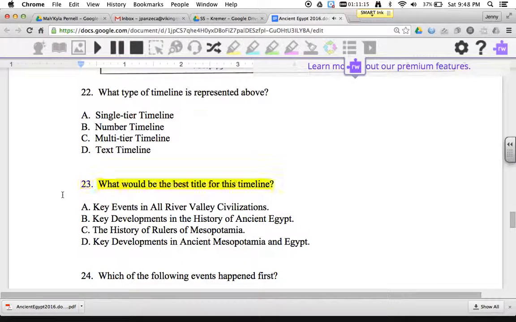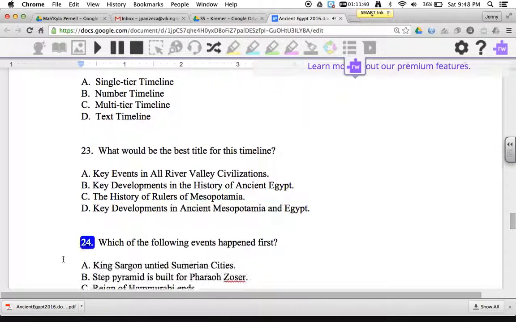23. What would be the best title for this timeline? A. Key events in all river valley civilizations. B. Key developments in the history of ancient Egypt. C. The history of rulers of Mesopotamia. D. Key developments in ancient Mesopotamia and Egypt.